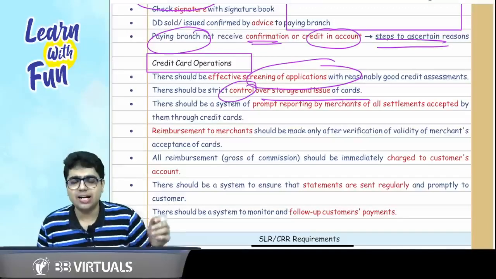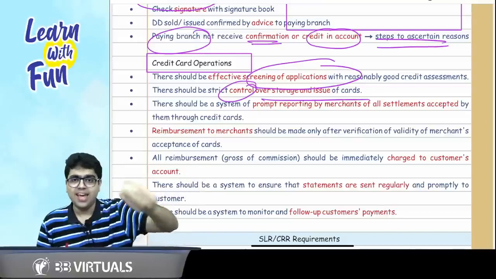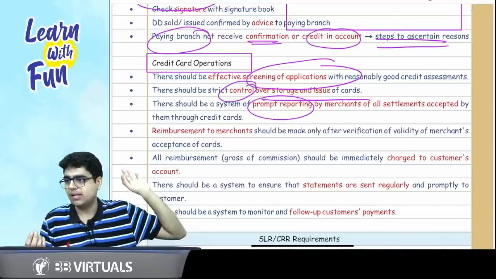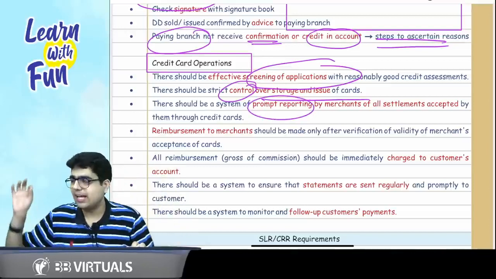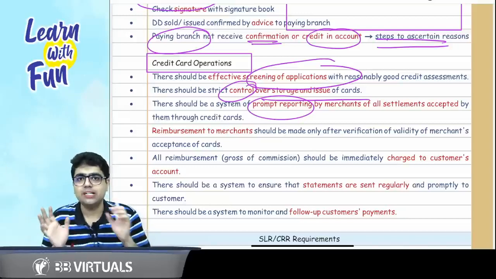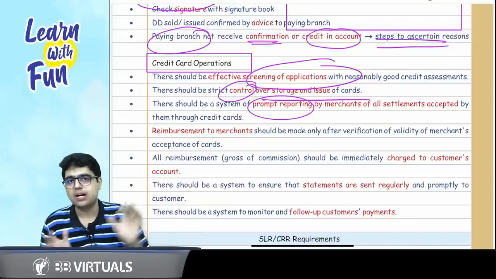Once they have given me the card, I will go to the merchant and swipe the card. So whenever I swipe the card, prompt reporting should be done to the bank. And when bank will pay to the merchant, my account will be debited.